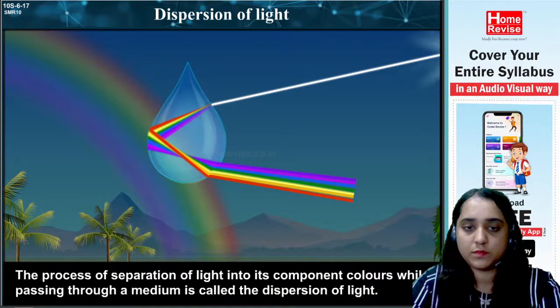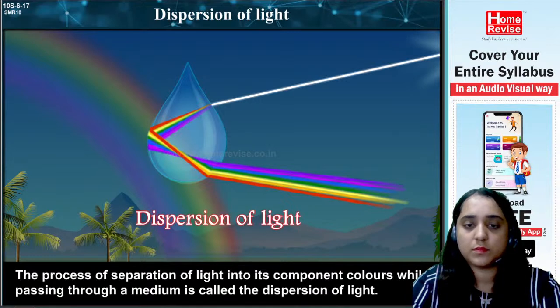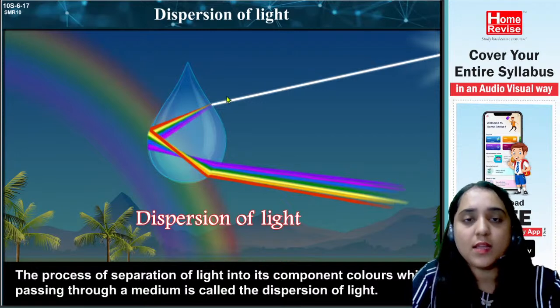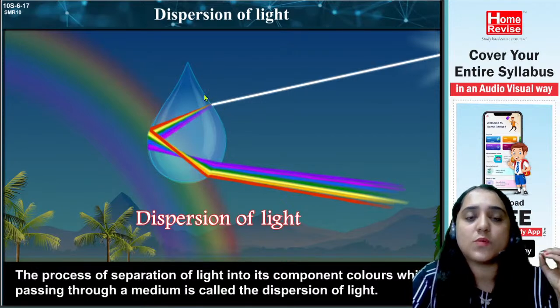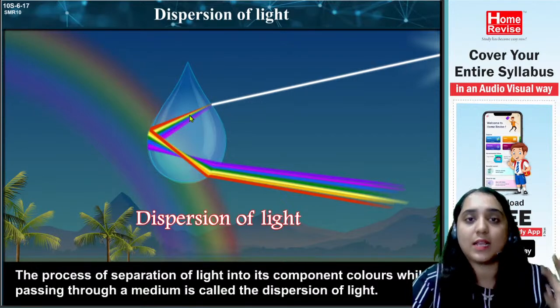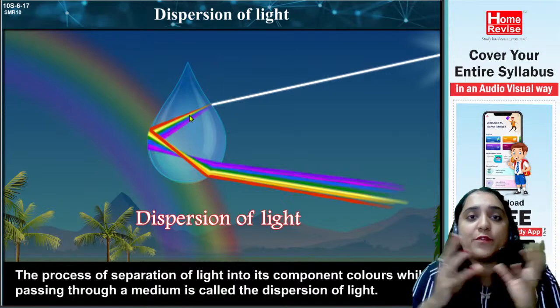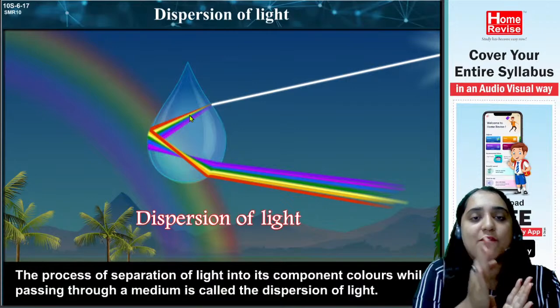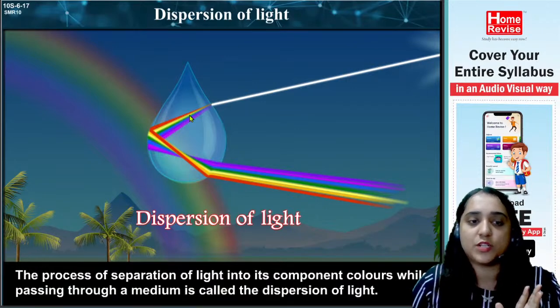The process of separation of light into its component colors while passing through a medium is called the dispersion of light. So when a single white light enters a glass, it further divides, it further spreads, it further disperses into 7 colors. It is called the dispersion of light.